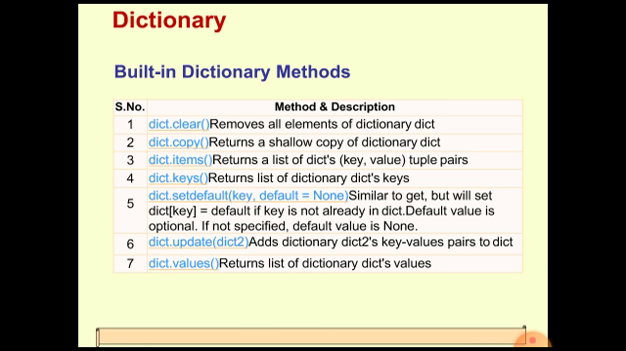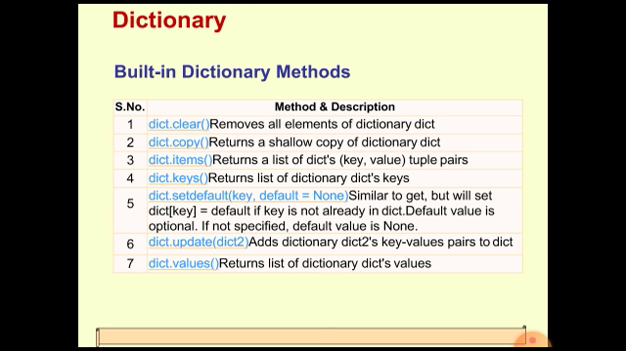Now dict.items, what does it do? It returns a list of the dictionary's key value tuple pairs. Actually each key value pair is itself a tuple, so it will return a list of all those key value pairs. Now dict.keys will just return a list of the dictionary's keys. Here values will not be returned, just the keys.